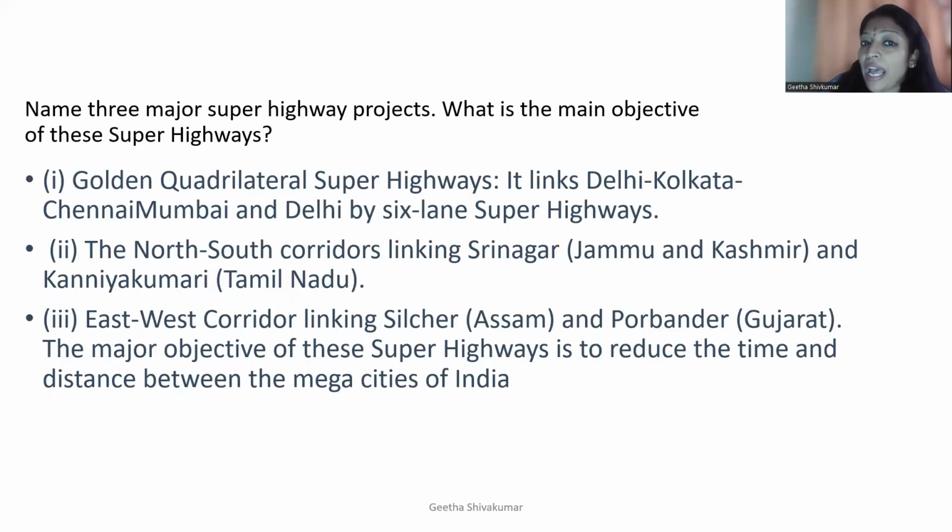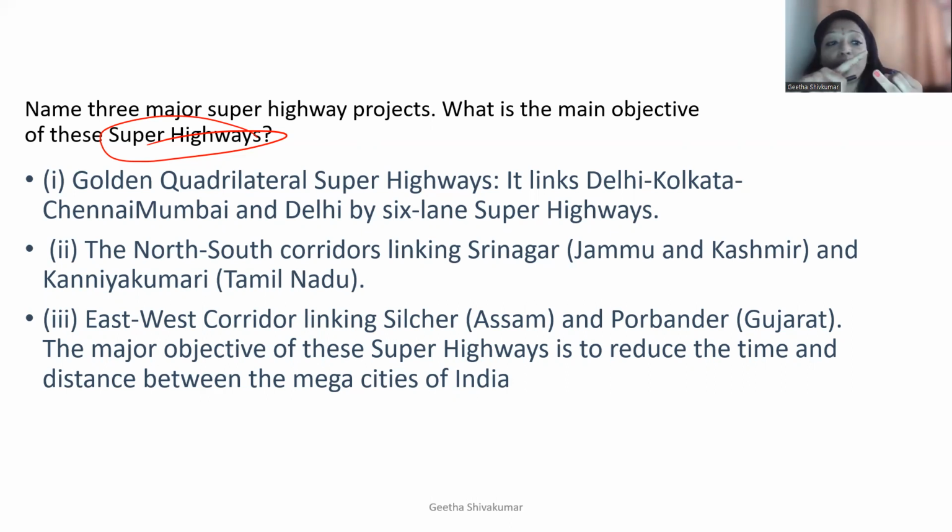Name 3 major superhighway projects. What is the main objective of these superhighways? First you need to understand what superhighways are. In simple language, superhighways are 6-lane roads. Why is it called a superhighway? Because the Golden Quadrilateral superhighway is linked between the national capitals. Important capitals are linked.